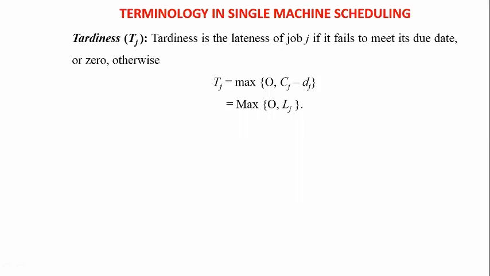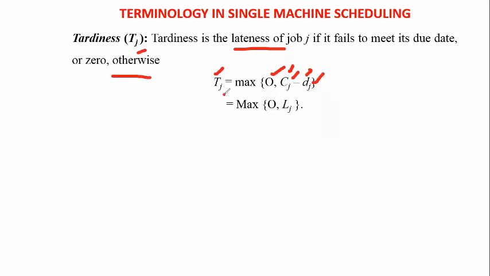Then coming to another one, that is the tardiness. Tardiness is indicated with TJ. Here the tardiness is the lateness of the job J if it fails to meet its due date, or 0 otherwise. So the tardiness TJ equal to maximum of 0 comma CJ minus DJ, where CJ means completion time and DJ means due date.